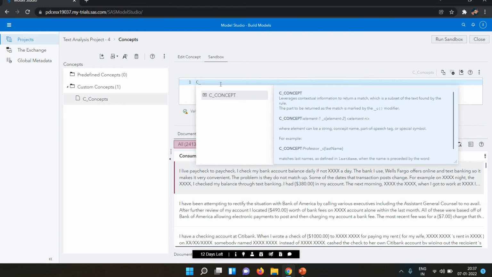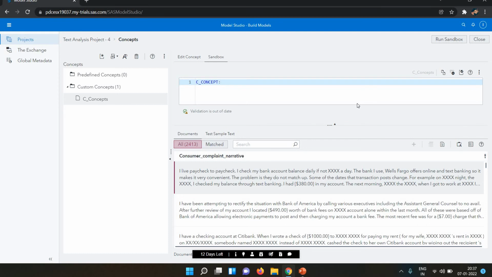If I write C underscore concepts and click enter, now let's suppose I want to find some name or string. First of all I write C underscore C, then the curly bracket, then any name.